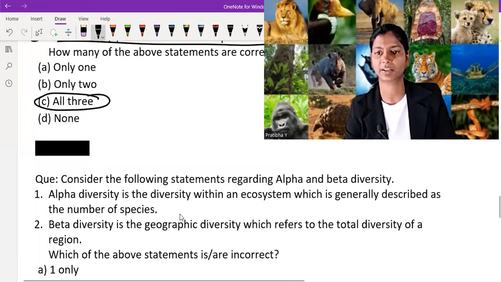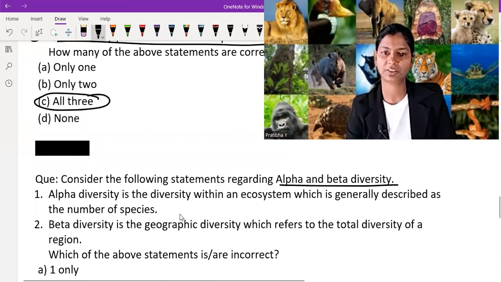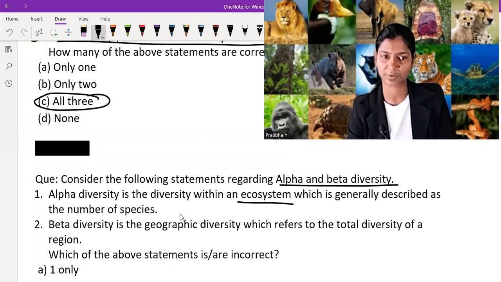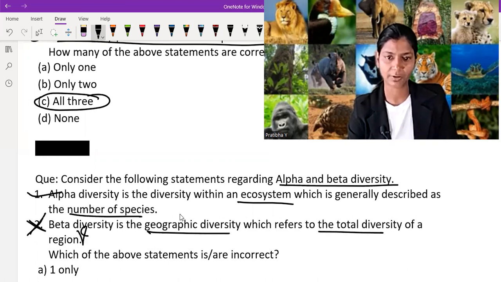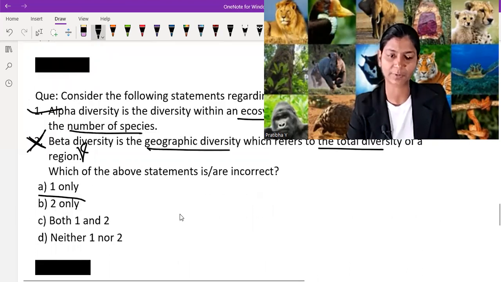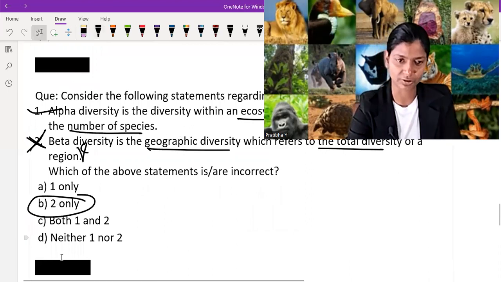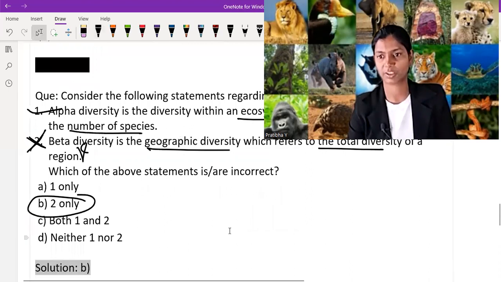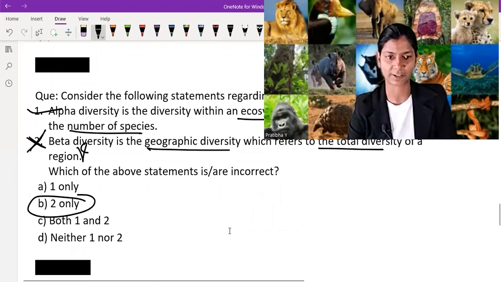Consider the following statements regarding alpha and beta diversity. Alpha diversity, the diversity within an ecosystem, yes, which is generally described as the number of species, yes. Beta diversity is the geographical diversity, which refers to the total diversity of a region. It is gamma diversity. So this one is wrong. Which of the statements is incorrect? 2 is incorrect. That means option B is correct. Just check we're on the right path or not. Option B is correct. Now let's move on to the next question for e-waste.